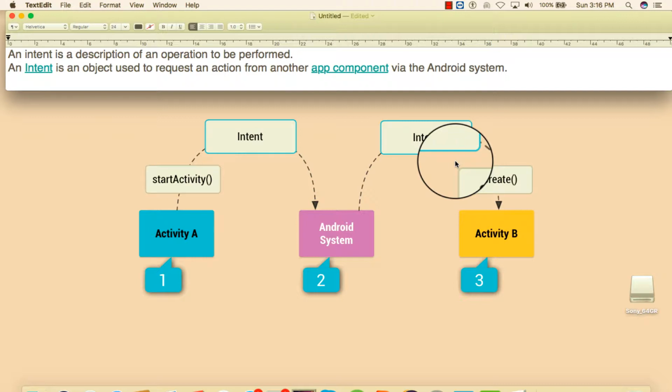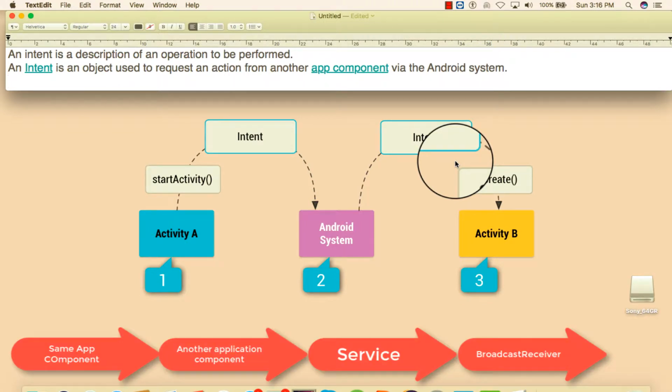So by using an intent, what can we do? We can perform navigation. Second, we can invoke another application component. Third, we can start a service. Fourth, we can invoke a broadcast receiver. So it plays a very important role.